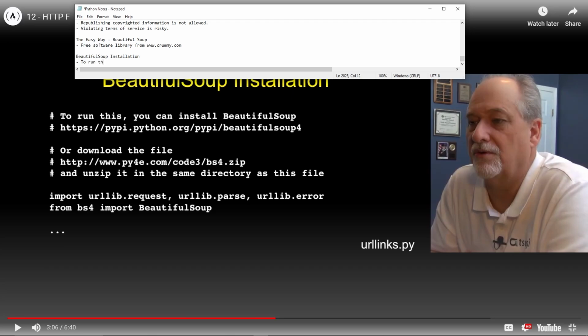To run this, we install Beautiful Soup, of course, from https://pypi.python.org/pypi/beautifulsoup4. Okay. Or download the file.